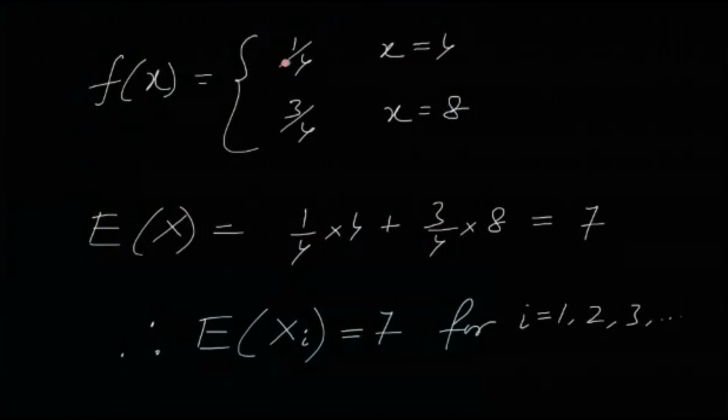So here, the expectation of X is 1/4 into 4 plus 3/4 into 8, which is nothing but 7. So the expectation of X is 7. That means the expectation of Xi is equal to 7 for all i, right? Because they are IID, the sequence follows IID with this distribution. All of them have the same mean 7.